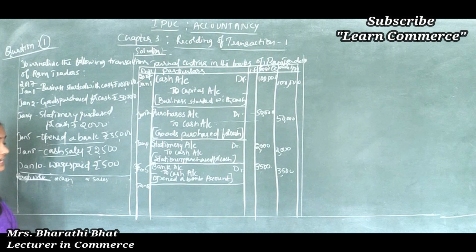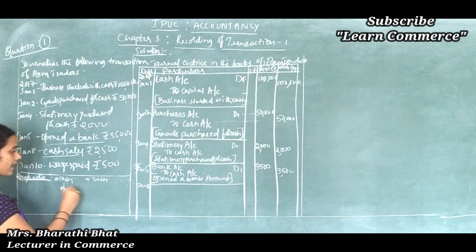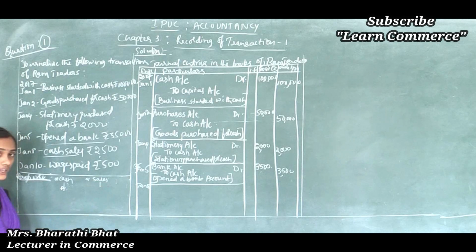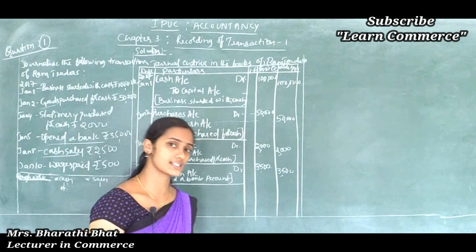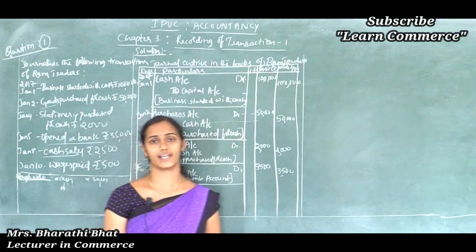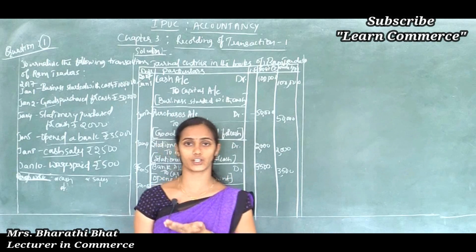Let's move to the analysis part. Cash comes under asset. Sales is a revenue. Sales is considered revenue for the organization, the basic source for a business organization.